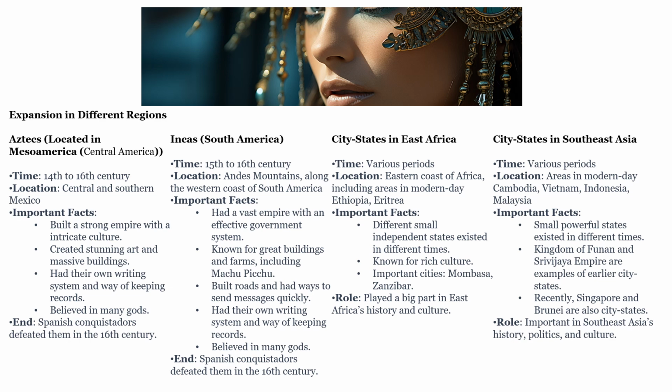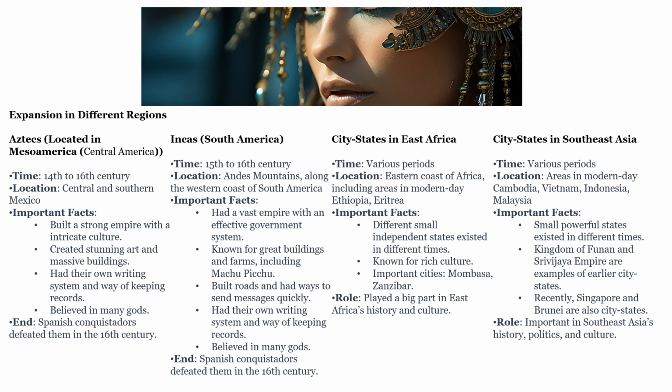Incas in South America, from the 15th to the 16th century. They were in the Andes Mountains along the western coast of South America. Had a vast empire with an effective government system, known for great buildings and farms, including Machu Picchu. They built roads and had ways to send messages quickly. Had their own writing system and way of keeping records. Believed in many gods. The Spanish conquistadors defeated them in the 16th century.